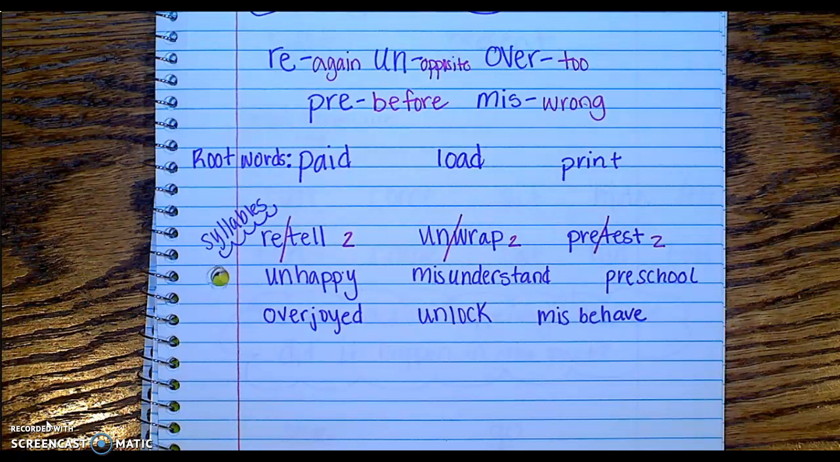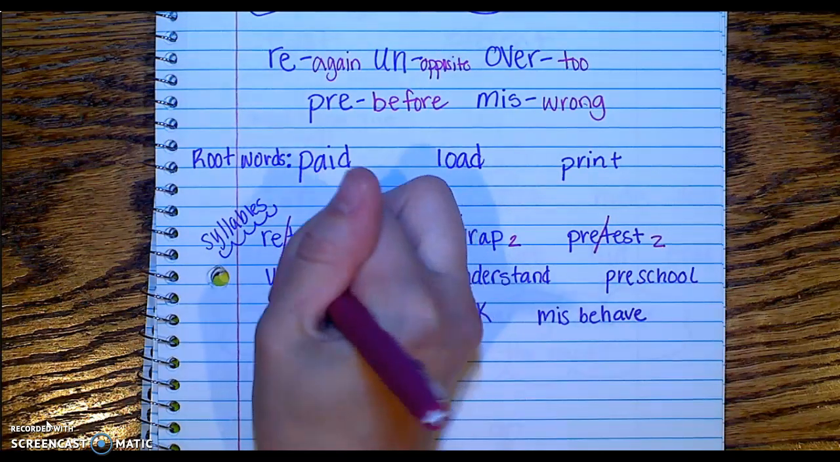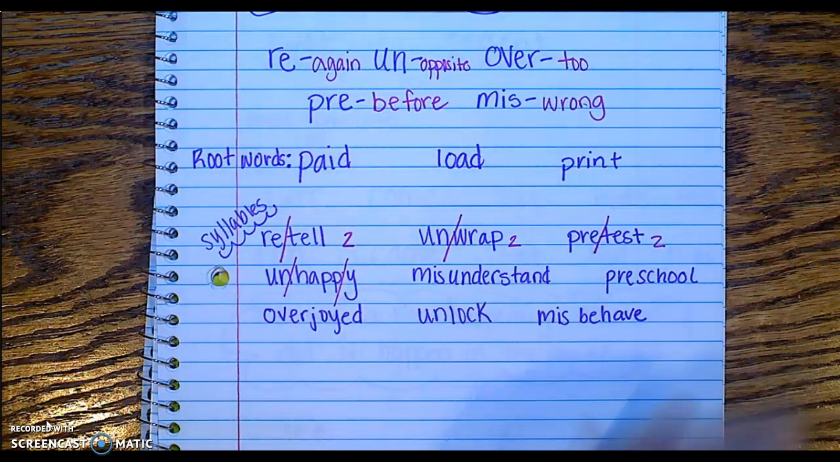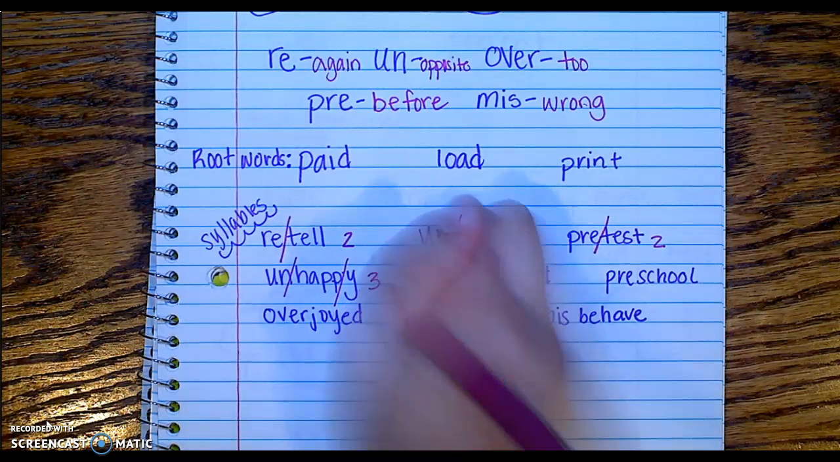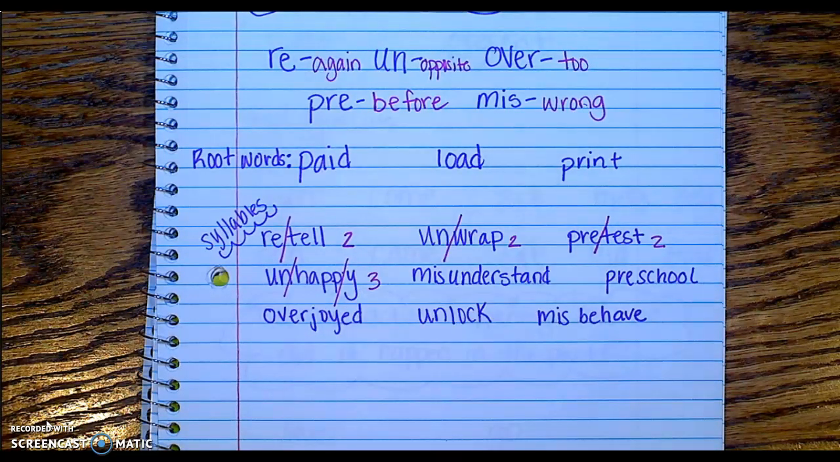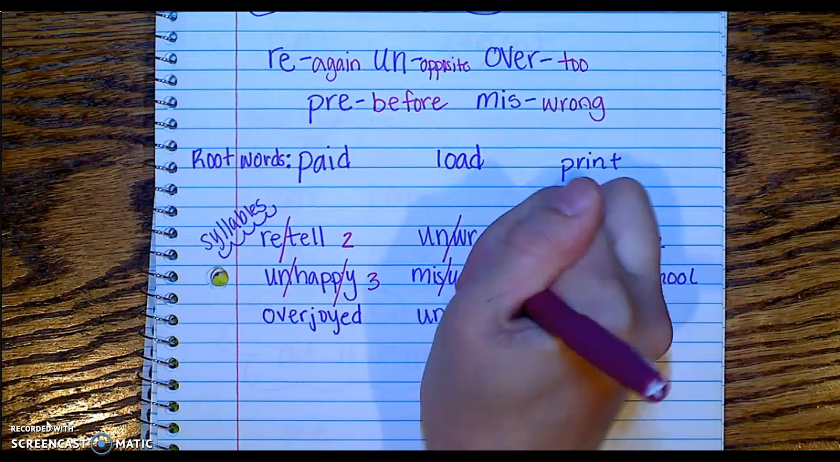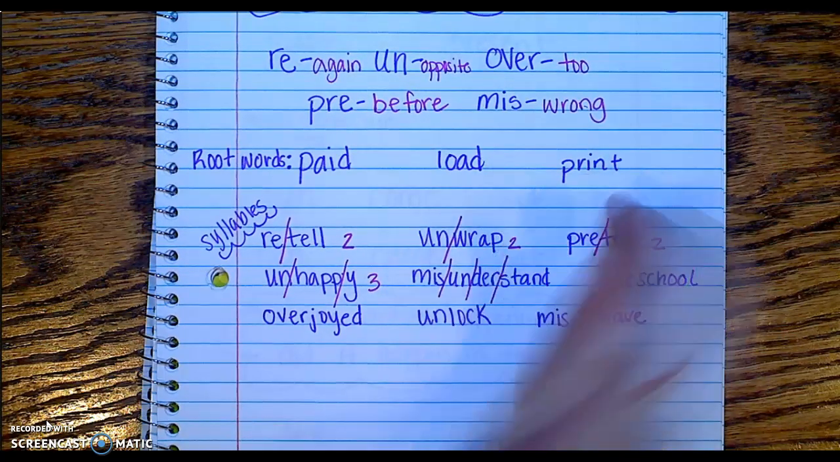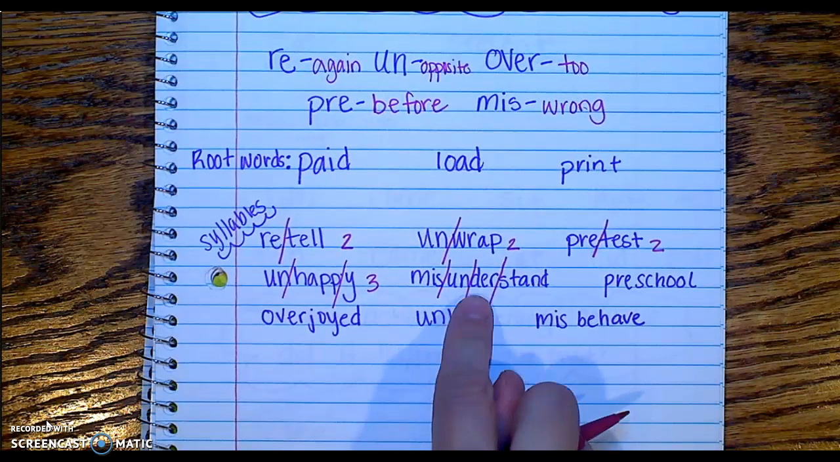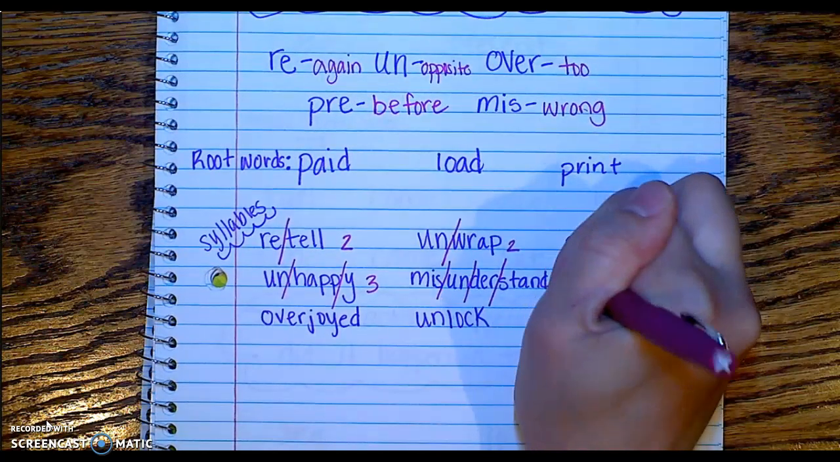Next is unhappy. Let's clap it out. Unhappy. 3. And misunderstand. Let's clap it out. Misunderstand. Oops, let's try that again. Misunderstand. That's 4 syllables.